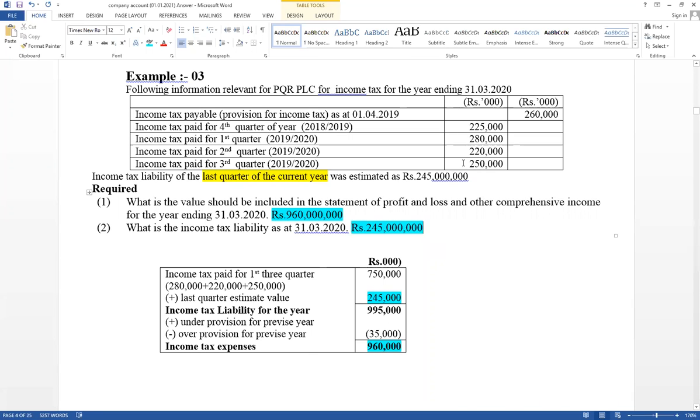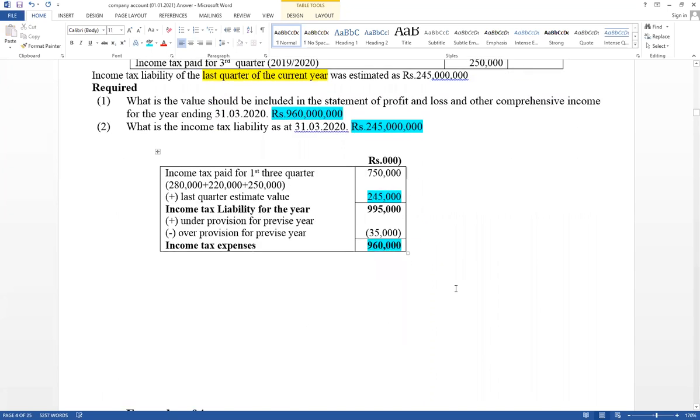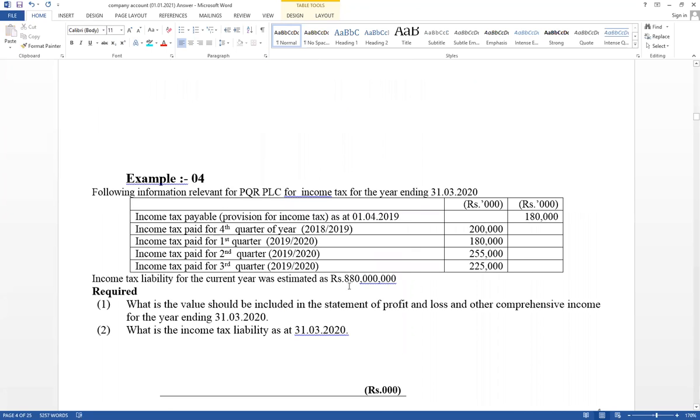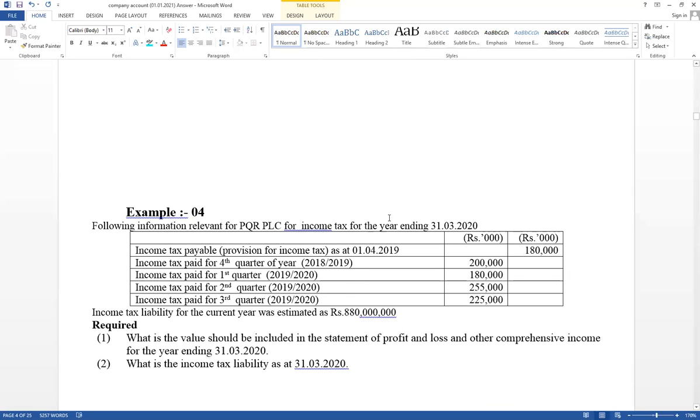Think about first three quarter paid amounts. Try to recognize under provision or over provision. At the next question, the fourth one, hadan try karan. Same information, only numbers change. Our accounting period 19/20. And think about here, there is a difference also. ඔන්න මෙතන පොඩි වෙනසක් තියෙනවා. ඒක තේරුම් ගන්න try කරන්න.